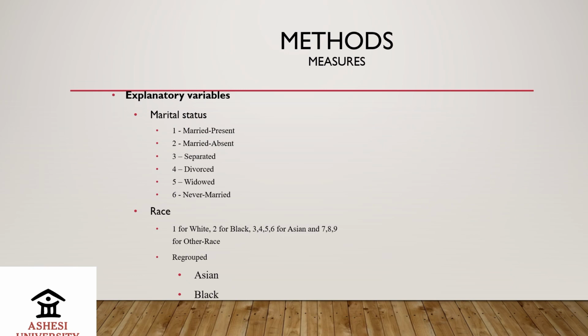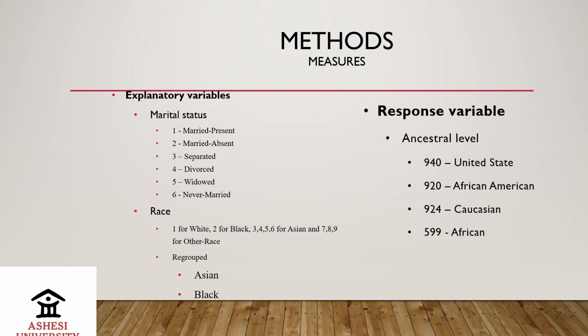The measures. Explanatory variables for both associations are marital status and race. Under marital status, we have a categorical value of 1 for married present, 2 for married absent, 3 for separated, 4 divorced, 5 widowed, and 6 never married. And under race, we have 1 for white, 2 for black, 3, 4, 5, 6 for Asian, 7, 8, 9 for other race. I regrouped this in order to make my work simpler and easier to explain.